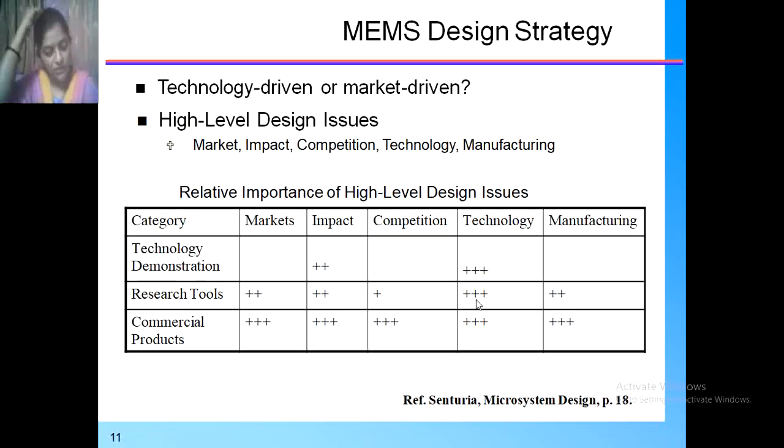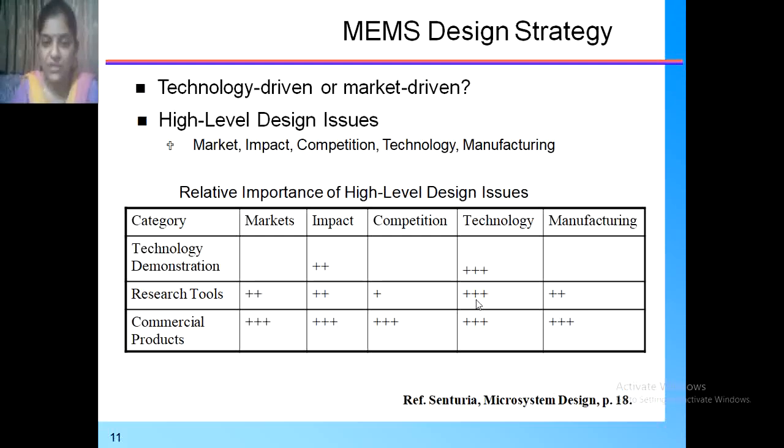Then if you see the MEMS design strategy, it is technology driven as well as market driven. We have to focus on this because it is the high level design issue. So what are the high level design issues? The market available for MEMS, as well as the impact of cost, size and speed.